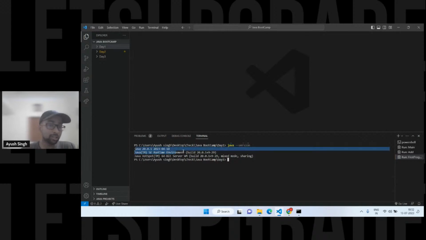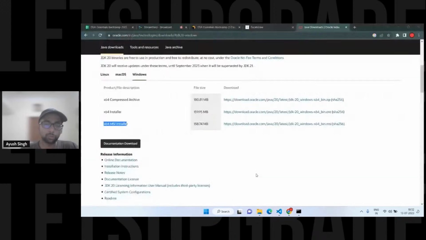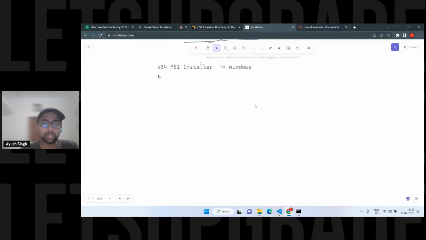If it's not, then you have to set the environment variables, even if you have installed it. That's the issue, because otherwise you have to make the folder in the C drive, which doesn't make any sense. So try to install it in the C drive, just as a suggestion for beginners. And if you want to set the environment variables, you're good to go. Okay, that's done. That's very nice. So this is the installation part.